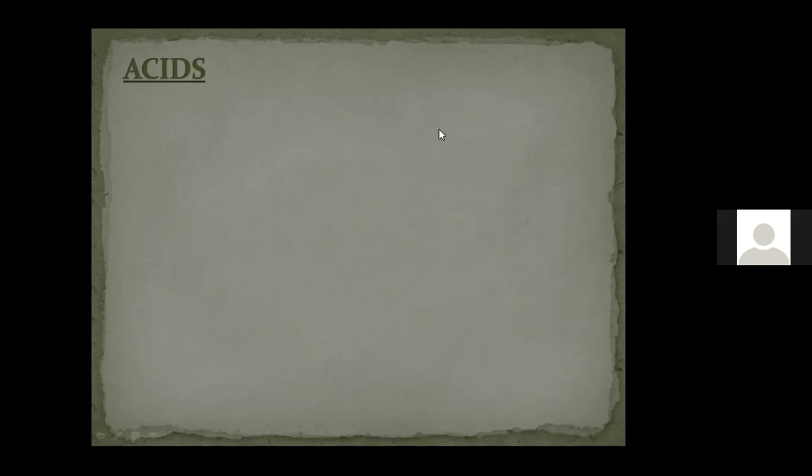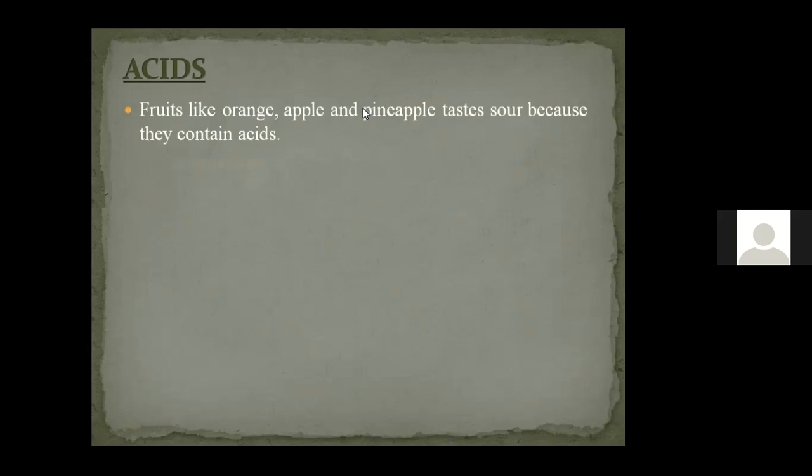So the first point about acid is that it has a sour taste. Fruits like orange, apple, pineapple, tomato, etc., taste sour because they contain acids in them.